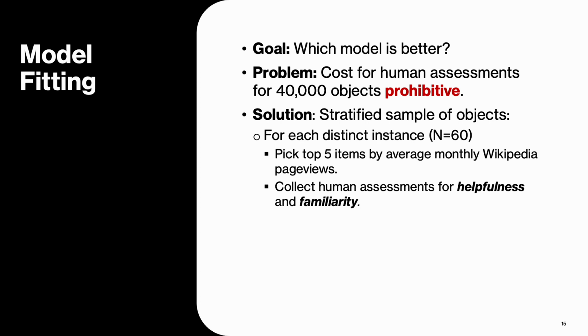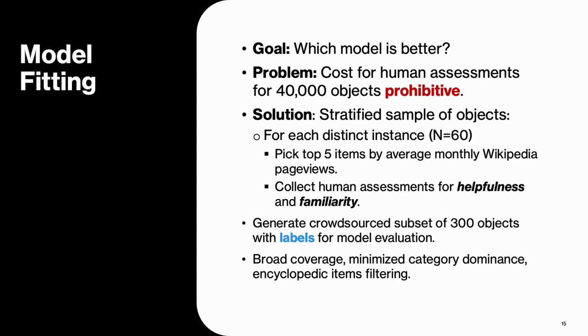Then, for each of these 60 distinct instances in our set, we picked the top 5 items in terms of monthly Wikipedia page views to collect assessments. This way, we can form a subset of 300 objects that we can use to feed and evaluate our models in a way that provides broad coverage while also mitigating issues from dominant categories and filtering out a lot of encyclopedic items that would not realistically be helpful.